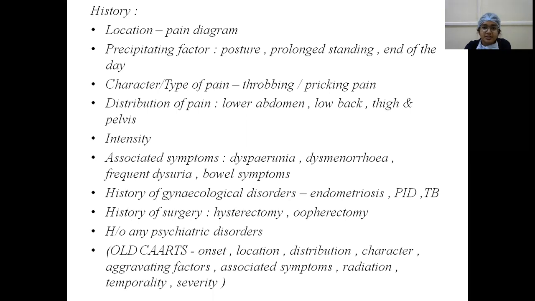And history of any gynecological disorders like endometriosis, PID or tuberculosis. History of surgery, that is hysterectomy or lumpectomy, should be elicited, and history of any psychiatric disorders. So we can remember using a mnemonic what we have to ask regarding pain. That is OLD CARTS. O is onset of pain, L is location of pain, D is distribution, C is character or type of pain, A is aggravating factors and associated symptoms, R is radiation of the pain, T is temporality, like in which part of the day the pain is more, and S is the severity of the pain.